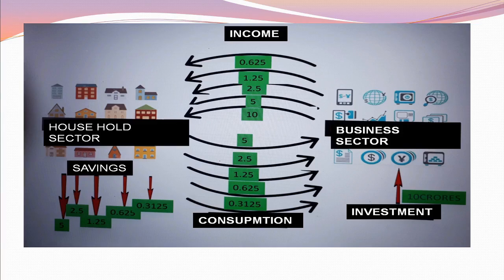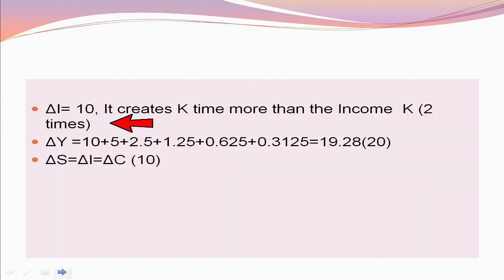So this process will be continued and starting 10 crores investment leads to 20 crores income. That is, starting 10 crores of investment creates 2 times of income. Here we invest 10 crores at starting level. It will raise the income K times, that is 20 crores. Here delta S is equal to delta I is equal to delta C. That means change in saving, change in investment, change in consumption, all are equal.